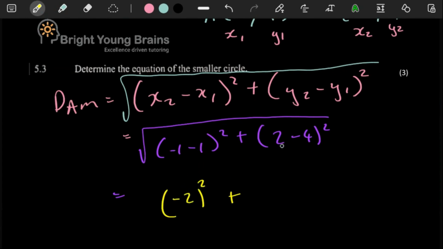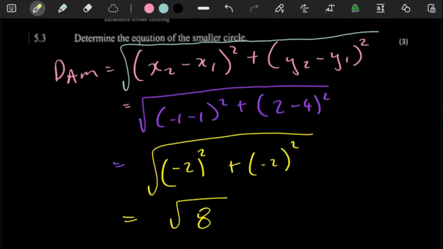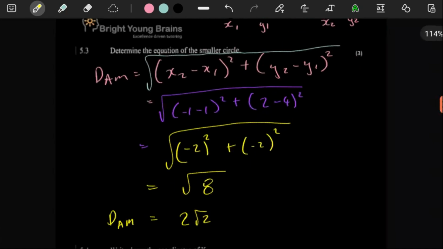And then negative 2 minus 4 is going to give you another negative 2 squared. So this is just going to give us 4 plus 4, right? Which is just 8. Square root of 8 is going to give you 2 square root of 2. That's the way we like it. So this is the distance of AM, right?